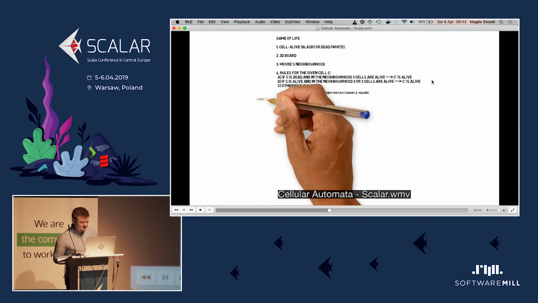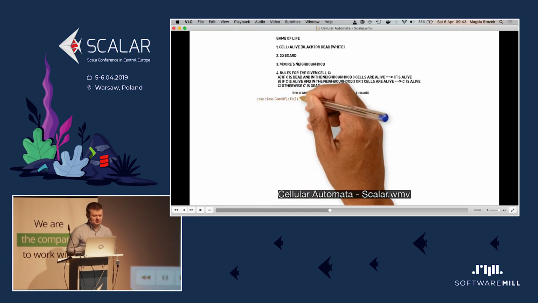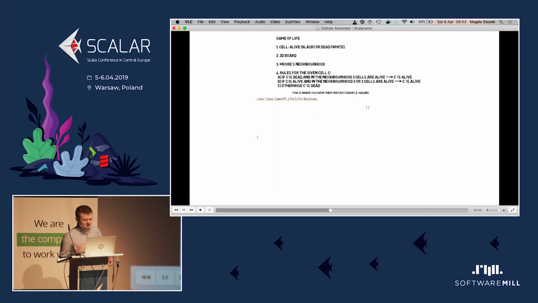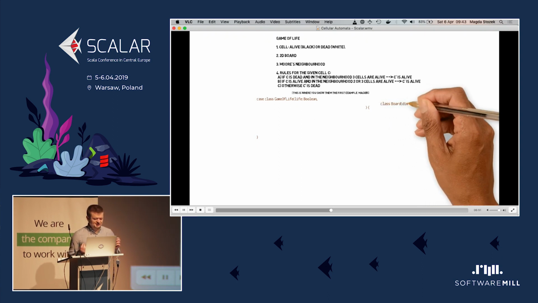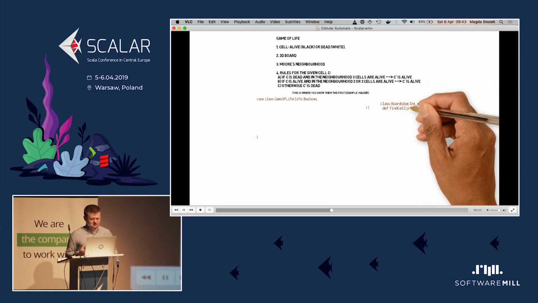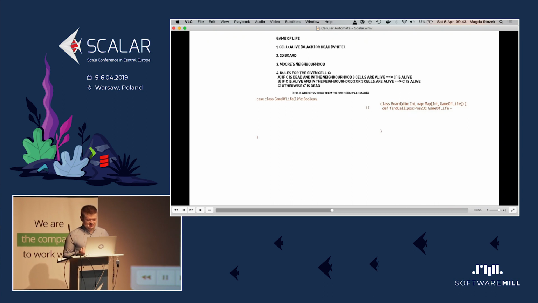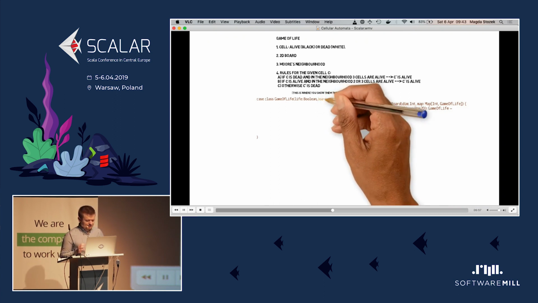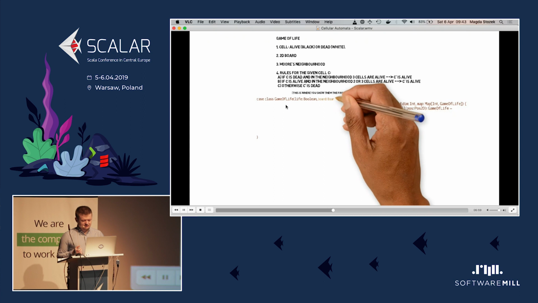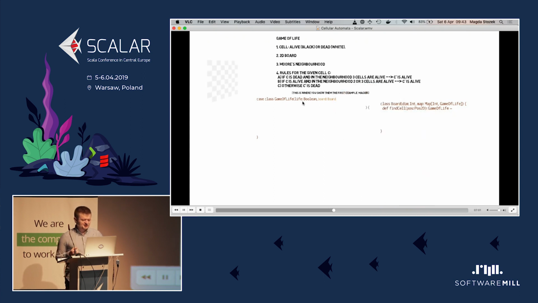All right, so how to implement it in Scala? We won't use any libraries or build tools. This is just plain Scala with a few functional programming techniques, but not much. So we have the case class GameOfLife. This is our cell. We have one boolean inside called life. We have the board, which is just a board like this one. It has a dimension and it has a map of the cells.